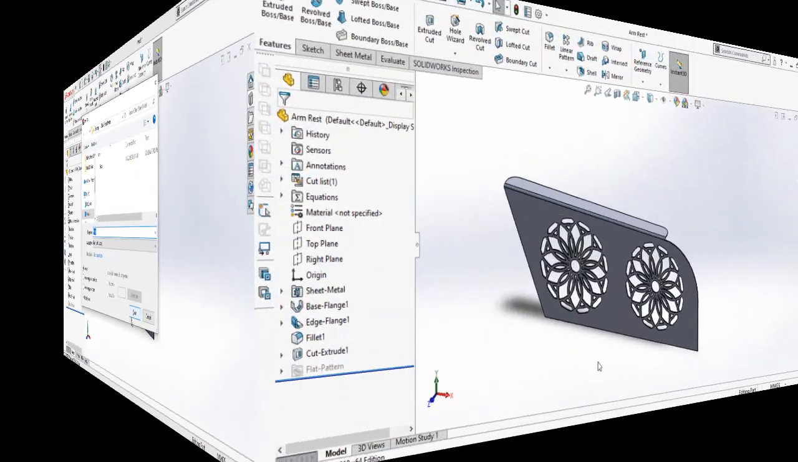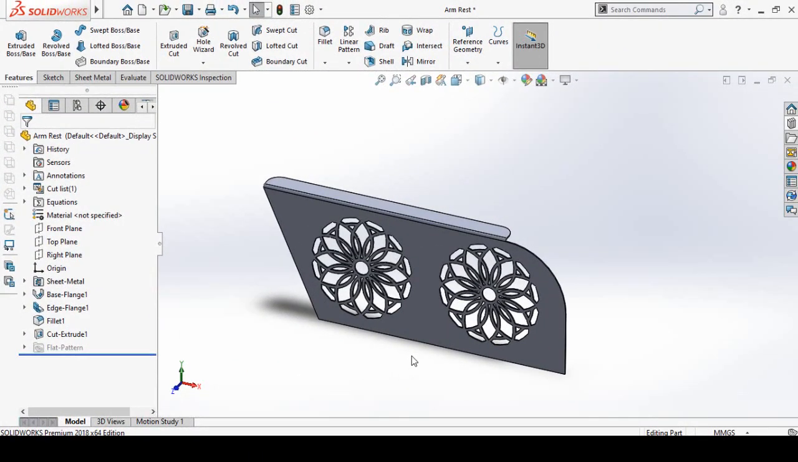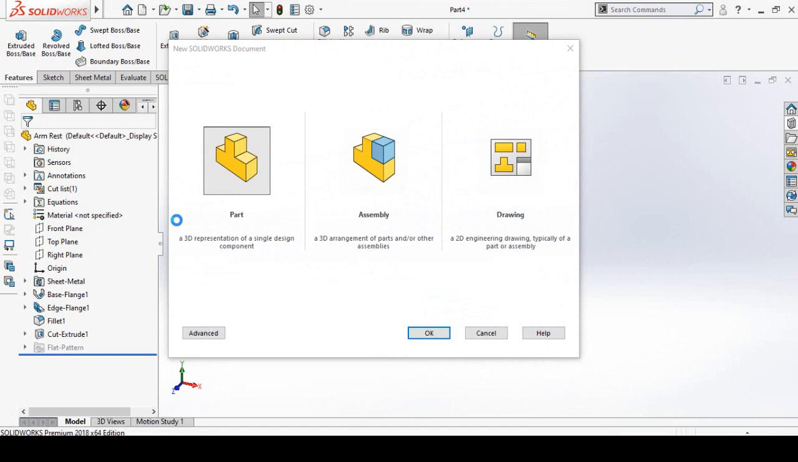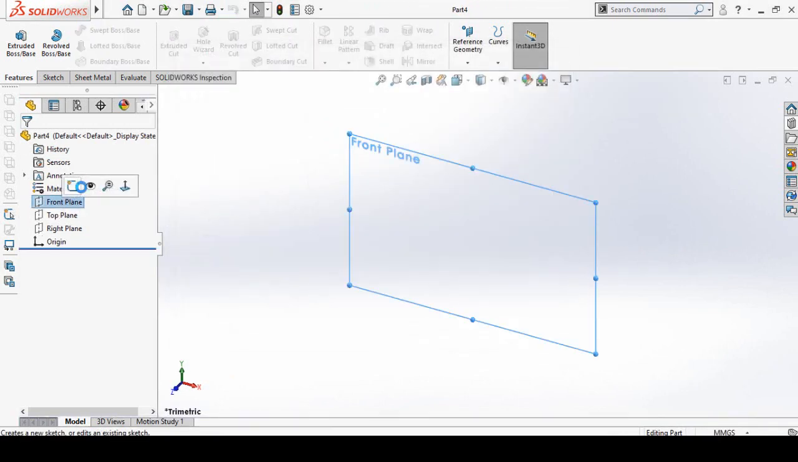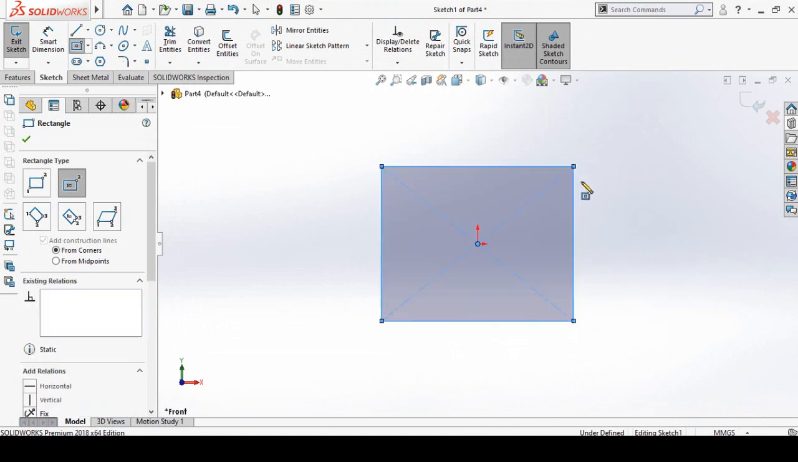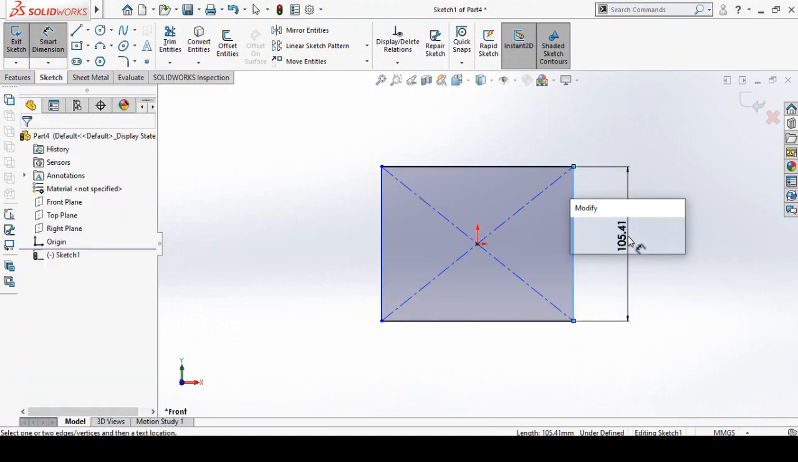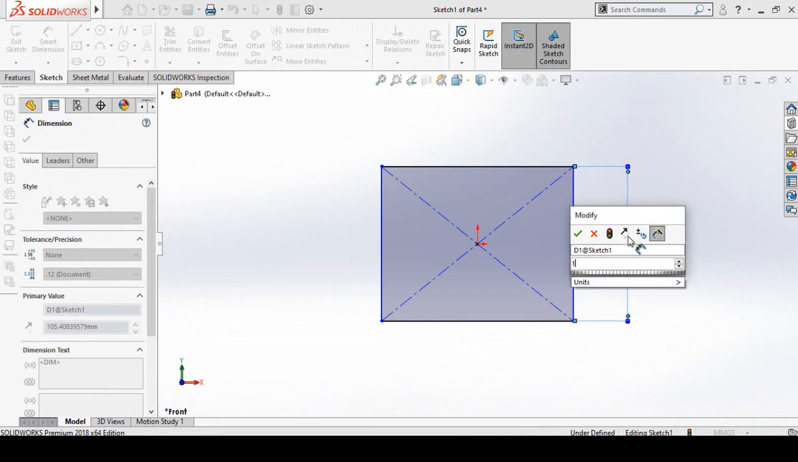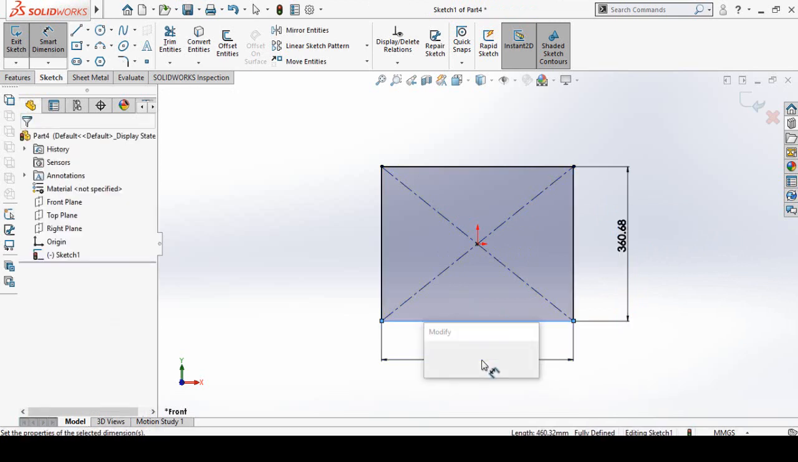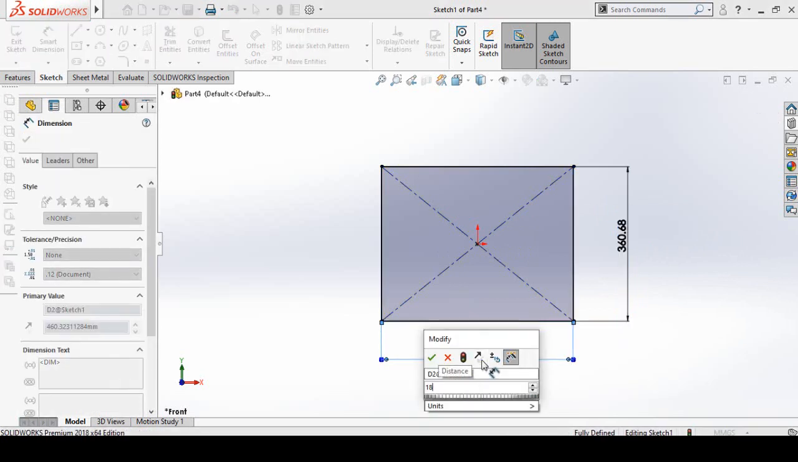Save this part. So now we have to make the seat for this chair. For that, once again make another new part and then sketch on front plane. Sketch a simple rectangle, and add its dimensions. This dimension is 14.2 inches and this dimension is 18.2 inch.